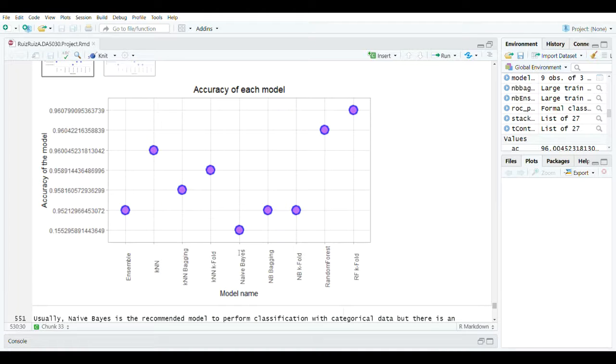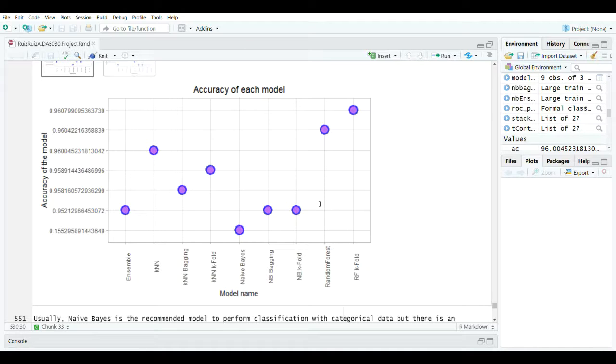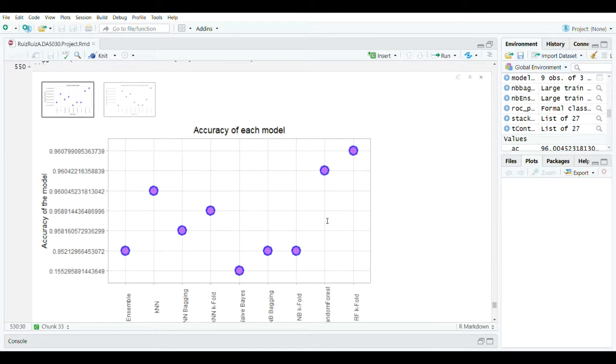If we remember, naive Bayes was doing really bad, and if we think just in accuracy, we can think that the first one was the bad one, and when we apply folding and bagging, we actually make an improvement because the accuracy was higher. But when we check our confusion matrix, we realize that it was not the case. So it is a really misleading metric in this case for classification, even though it is good for random forest with K-folding, we shouldn't trust accuracy.